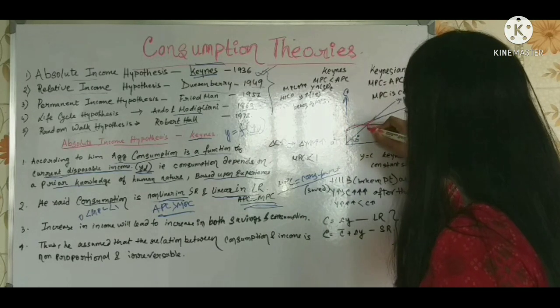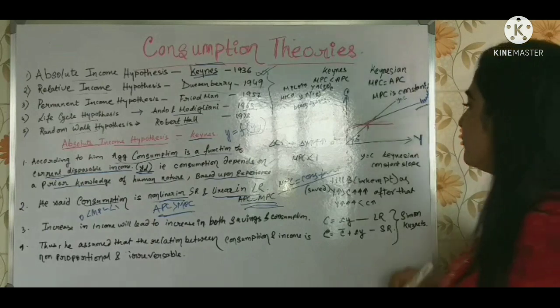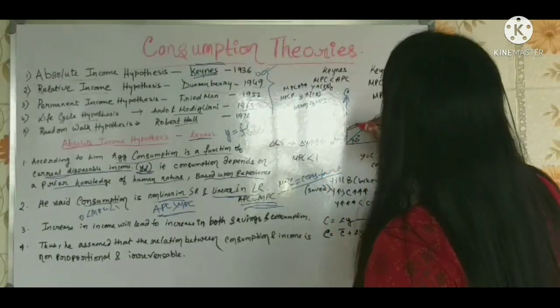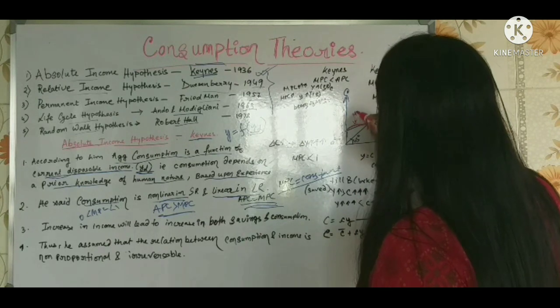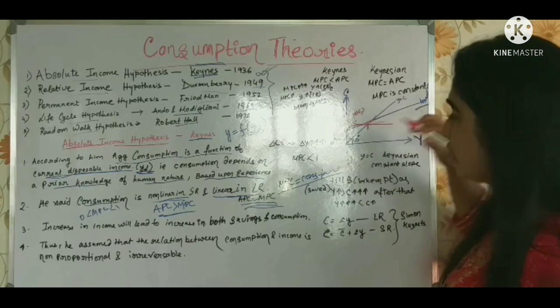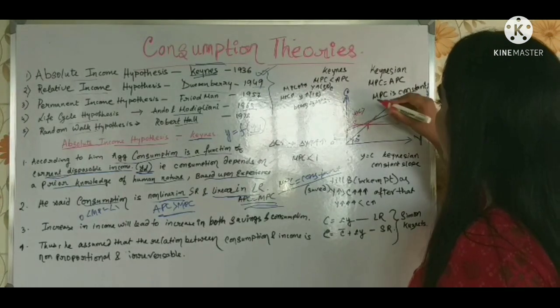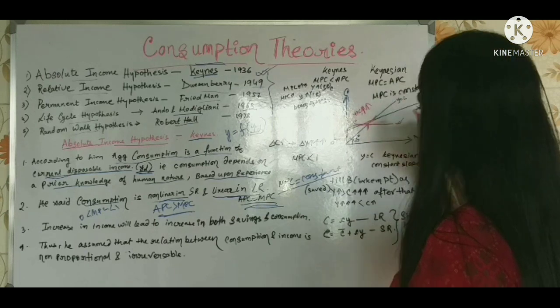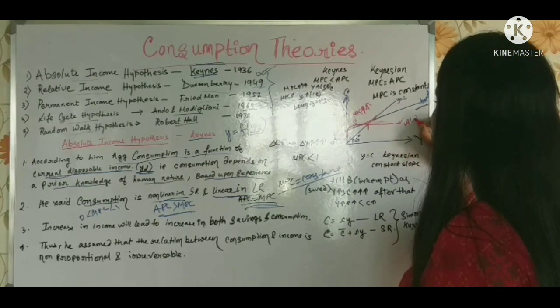And what is this point? This is called the break-even point. Maybe my diagram is not that good, but please try and understand this. What is this? Here, in the short run, and this is in the long run, right? Here MPC is increasing. The slope of the MPC is increasing, and here the slope of MPC is decreasing.